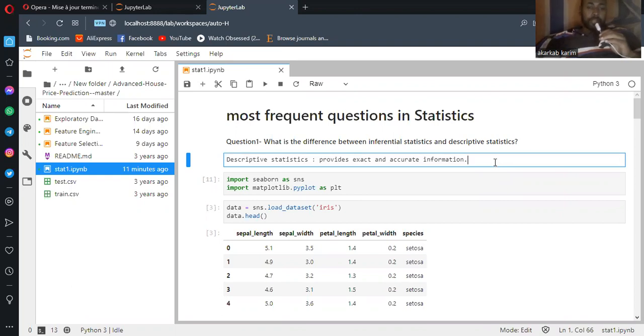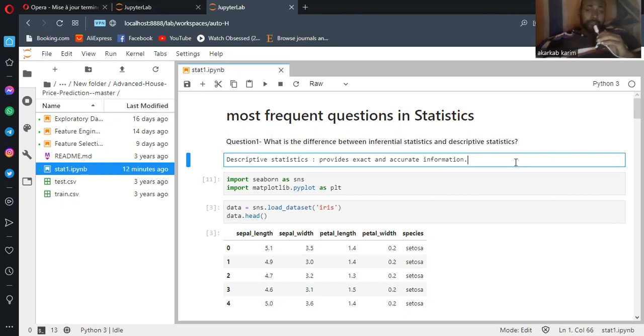Today in this session, I will share with you some frequent questions in statistics. As we know, statistics is important in data science, in data analysis, and also for forecasting and prediction, because the algorithms work with statistics. I will divide this theory of statistics into this form of questions, and I will try to give you answers.